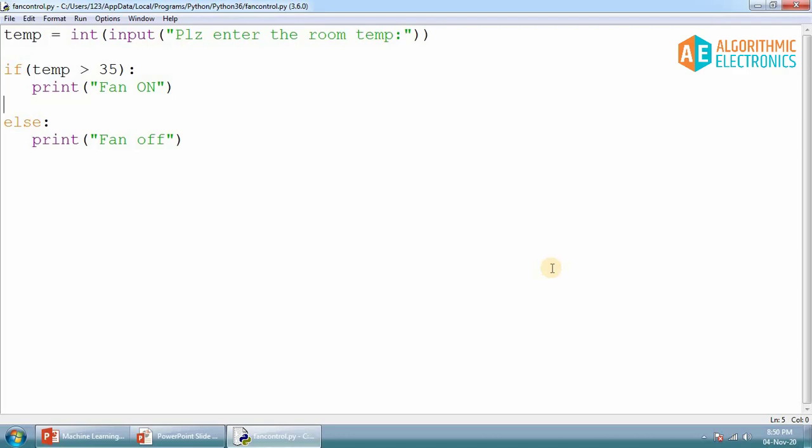So here we have discussed that if the temperature is greater than 35 degrees centigrade, the fan will be switched on, and if the temperature is less than 35 degrees centigrade, in that case the fan will be off. So this is how it will execute.